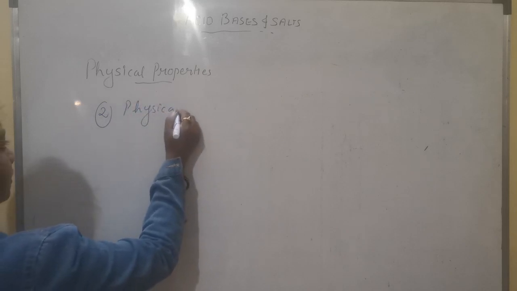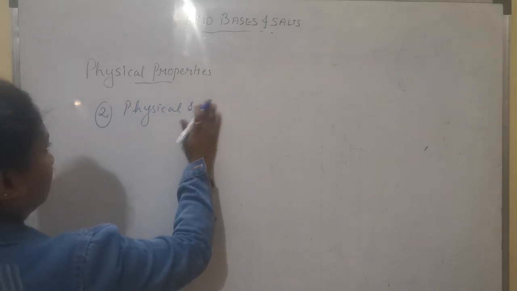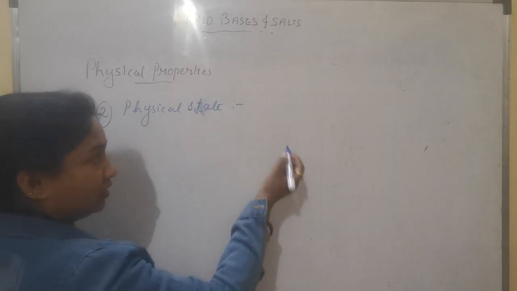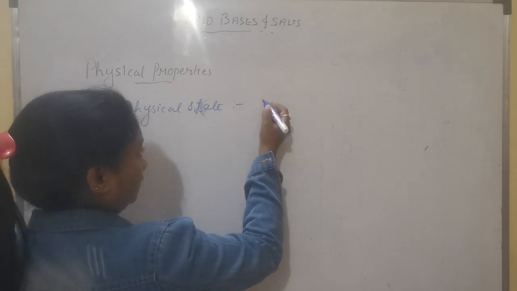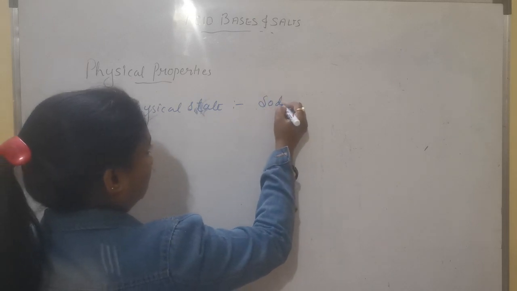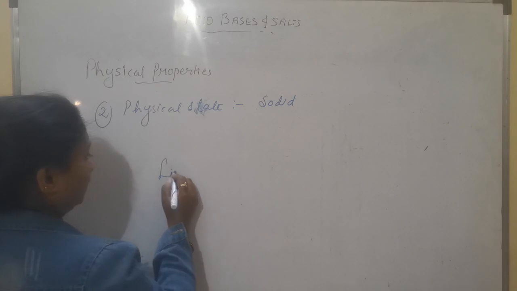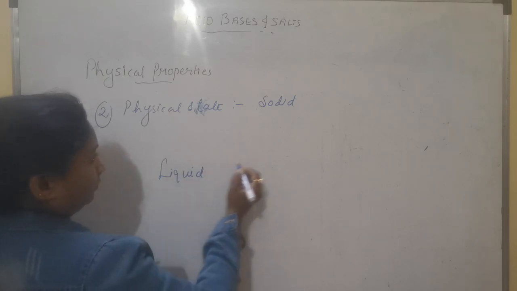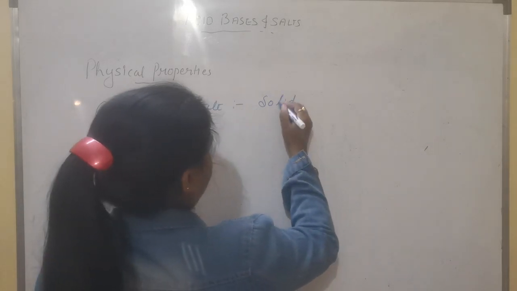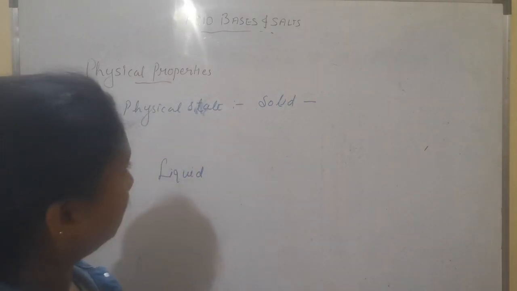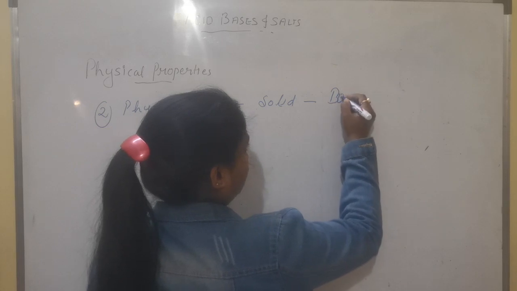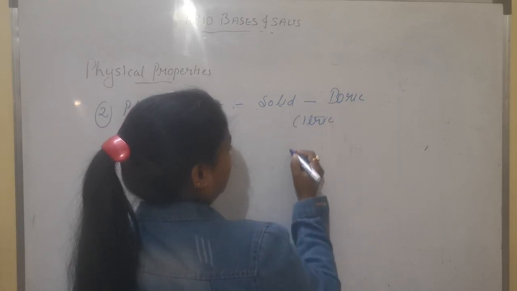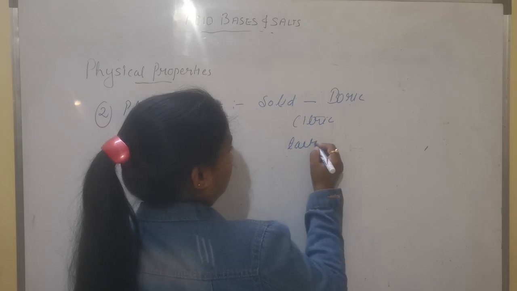Second, physical state. On the basis of physical states, acids could be solid or liquid at room temperature. In solid, we could see boric acid, citric acid, tartaric acid.